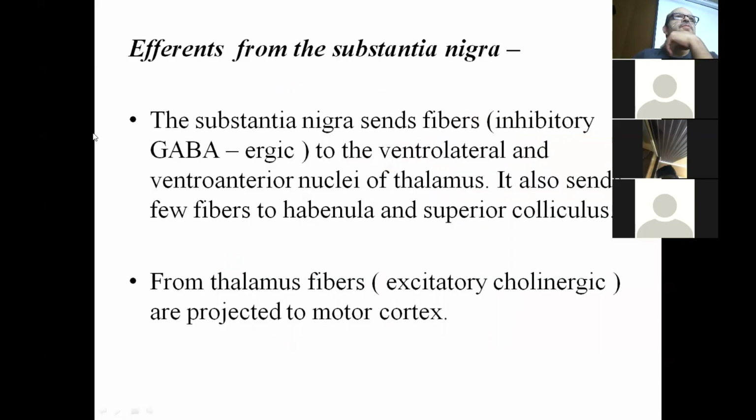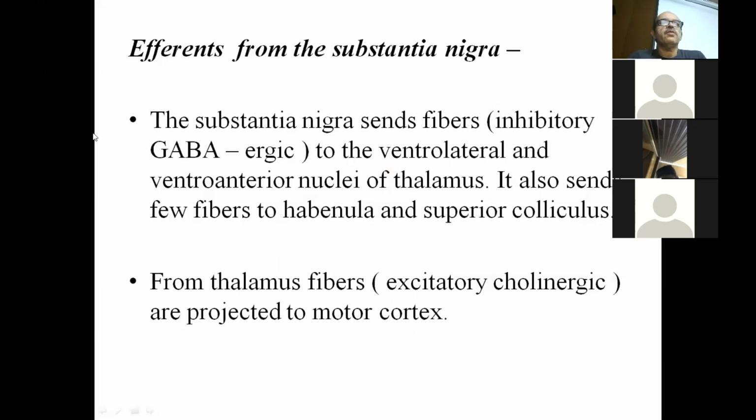Now, efferents from the substantia nigra. The substantia nigra sends inhibitory fibers, that is GABAergic, to the ventrolateral and ventroanterior nuclei of thalamus. It also sends fibers to the habenula and superior colliculus.